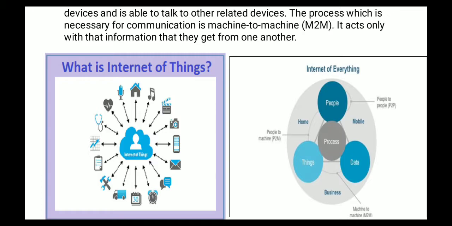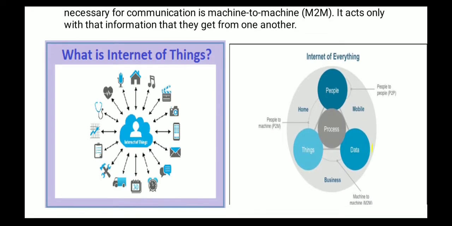Here the outer circle is nothing but the environment. In the environment we have people, we have things and we have data. Whenever data transfer takes place from people to mobile, through mobile we can communicate with other people on the other side, so that is called people to people communication. Then the second one, data and things. Somewhere data is there and we are going to collect it, from that we go to research and then we produce some device.